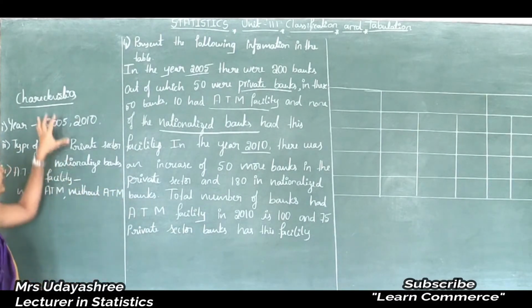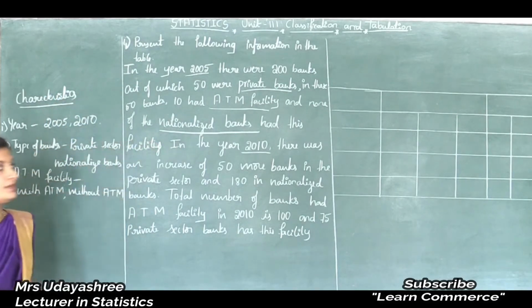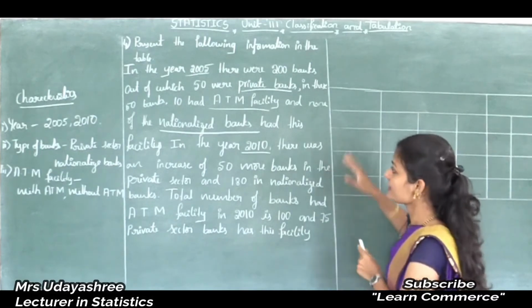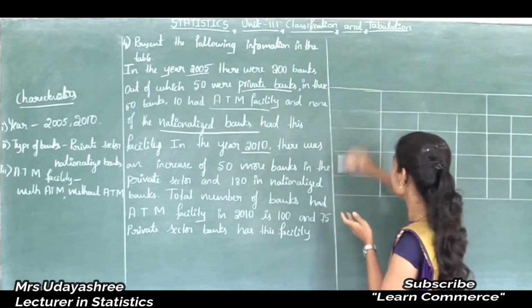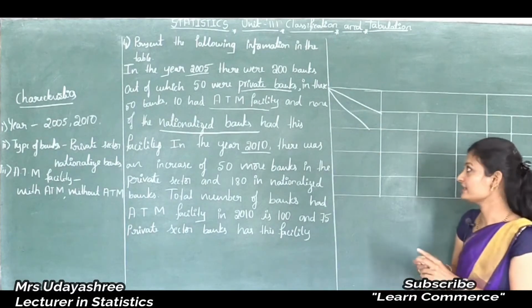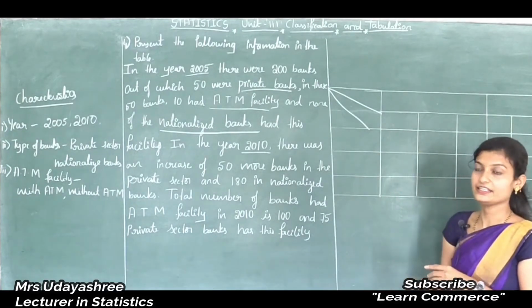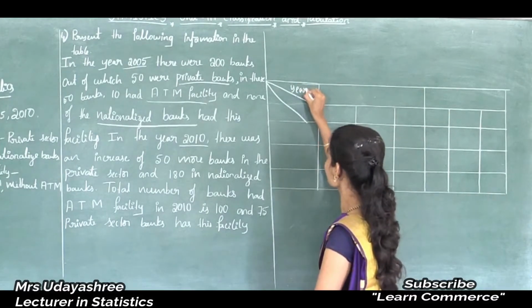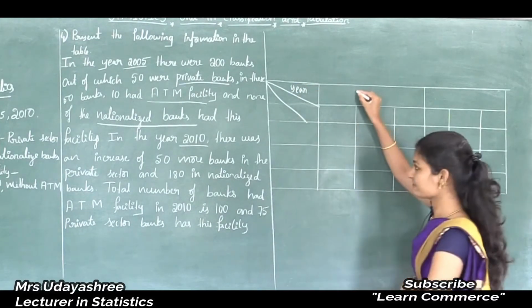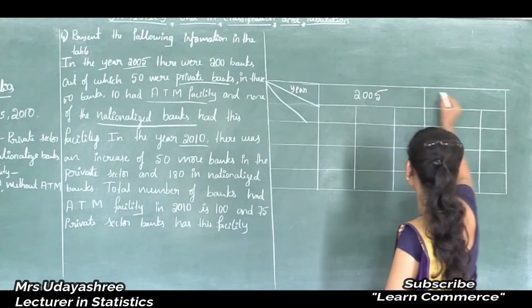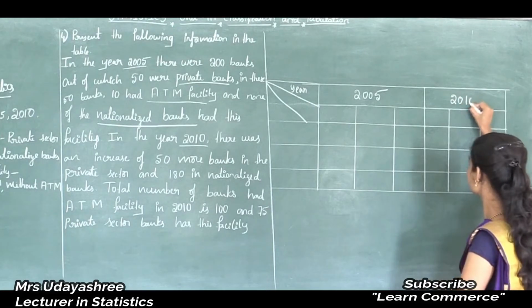First I will write these characteristics on the table. The first characteristic is year. I will divide this cell like this because there are three characteristics. The first characteristic is year, so I will write year here. In this characteristic there are two classified characteristics, one is 2005, another one is 2010.